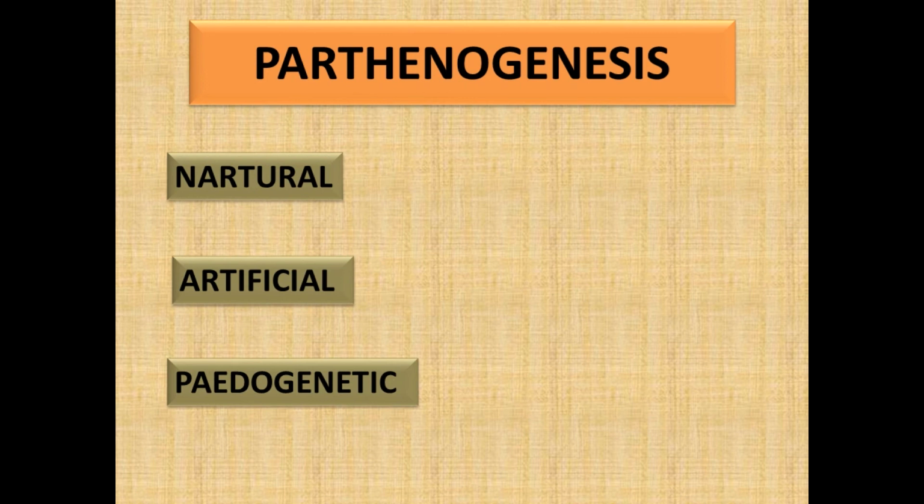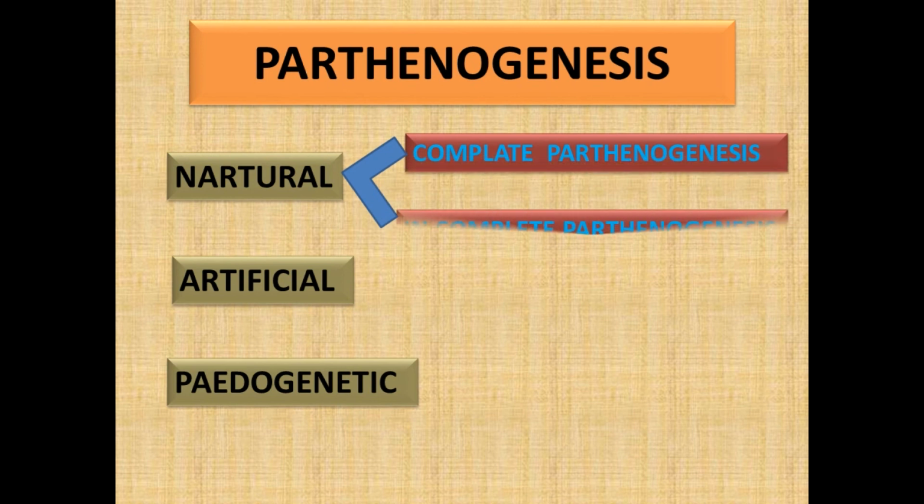Natural parthenogenesis is further classified into two types. One is incomplete parthenogenesis and another one is complete parthenogenesis. Let us start with complete parthenogenesis. A few insects have no males and no sexual phase. Such organisms depend upon self-reproduction. This is known as complete parthenogenesis. Whereas in incomplete parthenogenesis, unfertilized eggs produce males and fertilized eggs produce females. This type is called incomplete parthenogenesis. This is seen in honeybees.